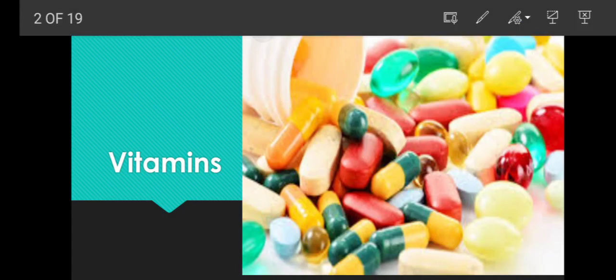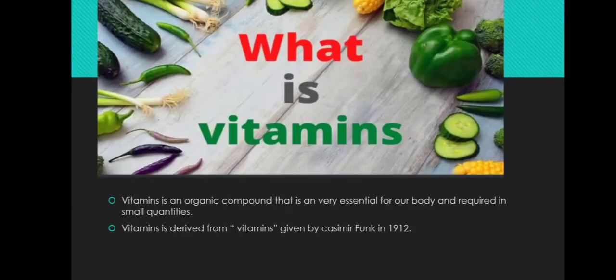So let's start. First of all, let's understand what are vitamins. Vitamins are micronutrients. We already know what are nutrients. Nutrients are those foods which nourish our body. So vitamins come in the category of micronutrients, that means they are required in small amounts. Vitamins are an organic compound that is very essential, that means it's very important for our body and required in small quantities. That means a small quantity of vitamins is sufficient for our body.